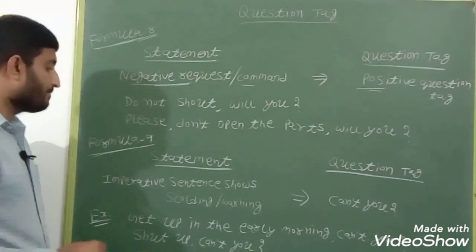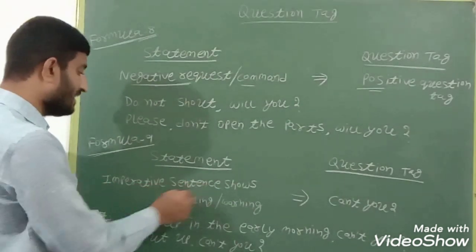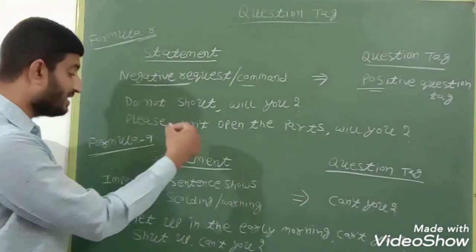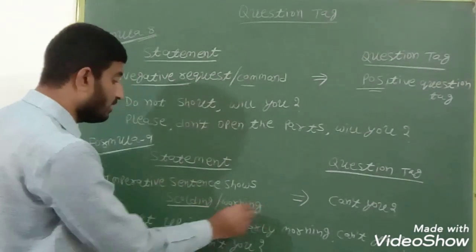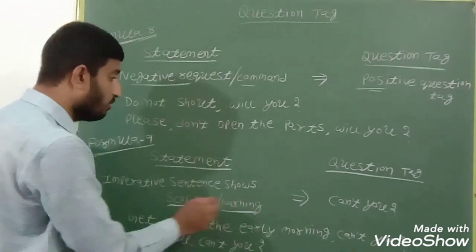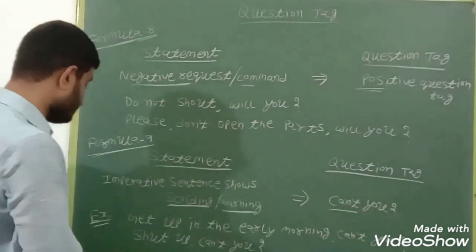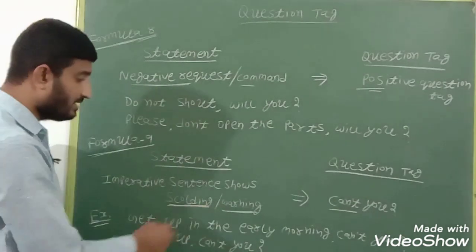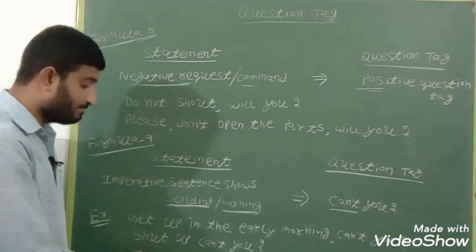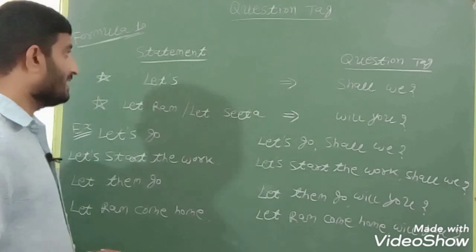Formula number 9. If the statement is an imperative sentence showing scolding or warning, we have to remember it must have scolding or warning, then the question tag will take can't you. For example, get up in the early morning, comma, can't you. Shut up, can't you.